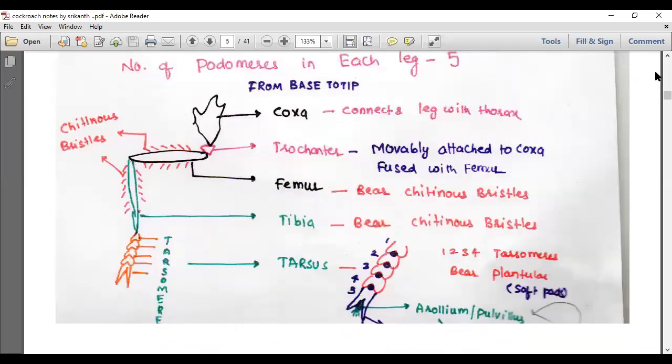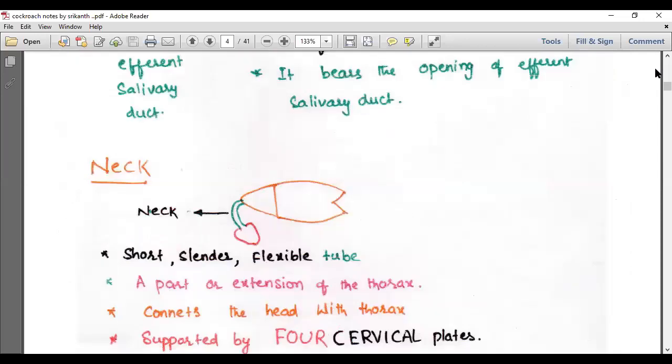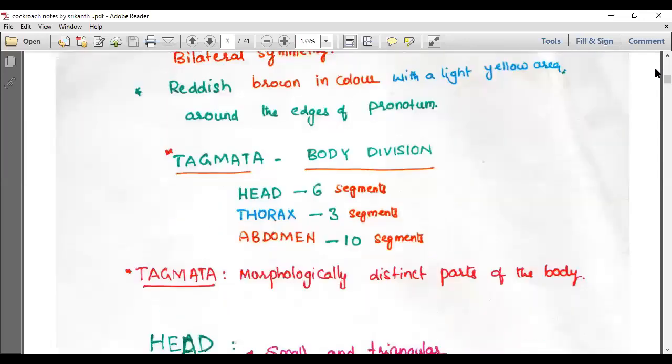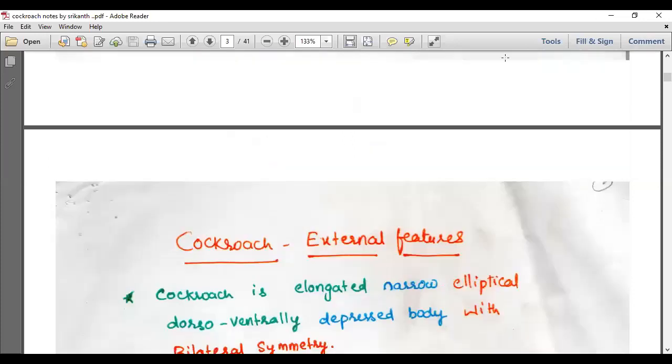As we said, the cockroach has three tagmata. The body divisions of the cockroach are called tagmata: the head, thorax, and abdomen. The head has six segments, which are fused embryonic segments; you can't see segments clearly in the adult. The thorax has three segments, and the abdomen has 10 segments. What are tagmata? Morphologically distinct parts of the body. That means parts which are clearly seen externally.